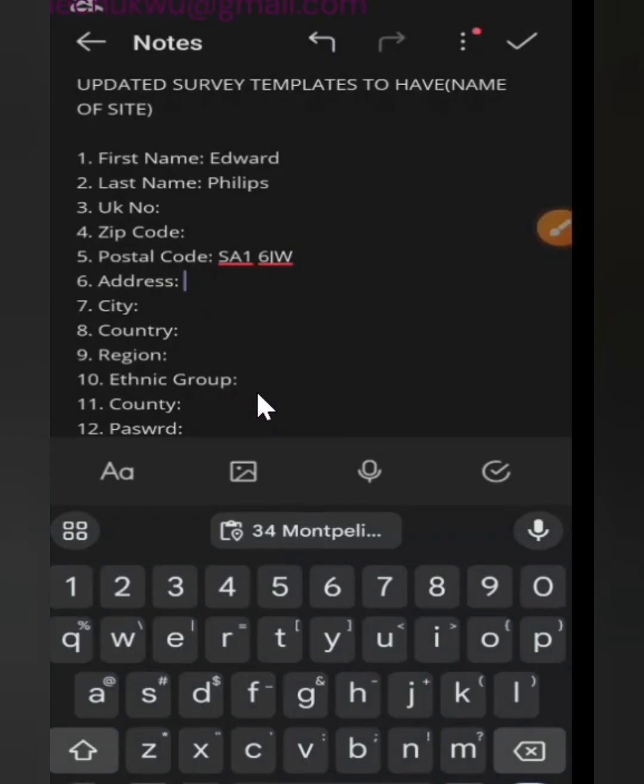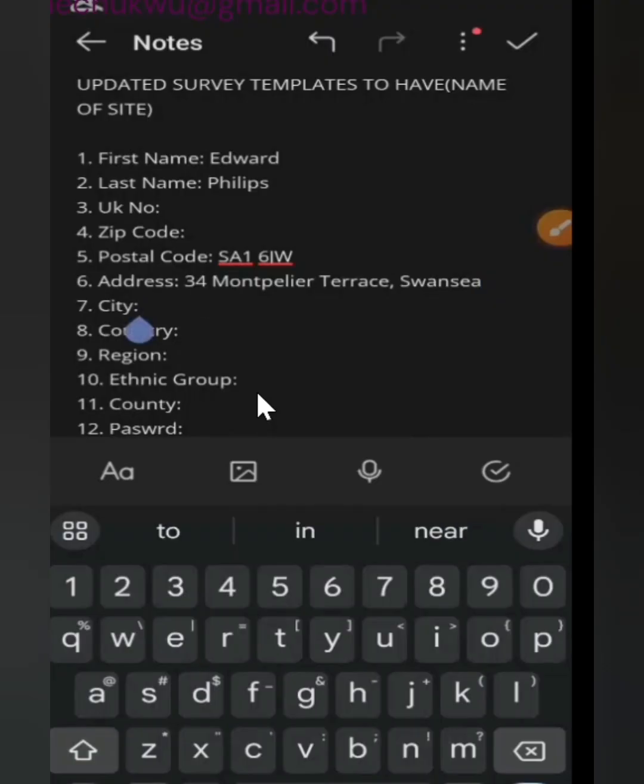Address. Okay, very good. Now, to get the city where this belongs, let me show you something. If you are using an AI keyboard, it's very easy. You just ask the AI keyboard. But if you're not on an AI keyboard like me, just go ahead and check your WhatsApp AI. This is what you're going to do. Just pay attention now. Getting this city is very simple.